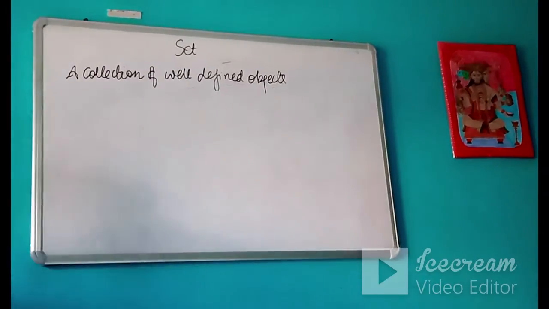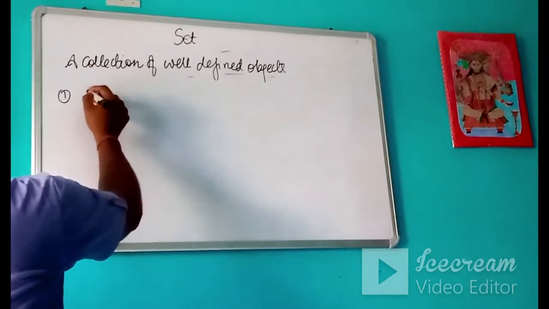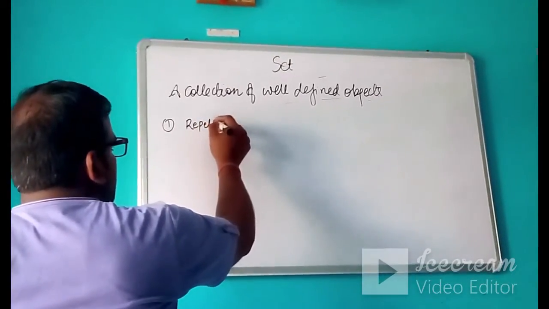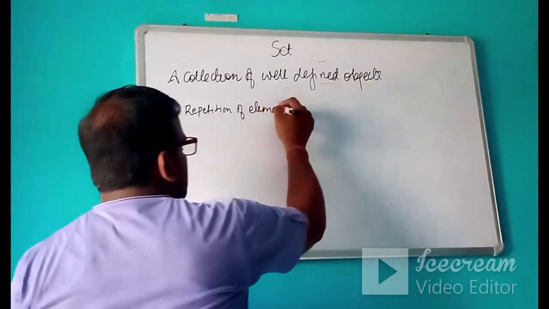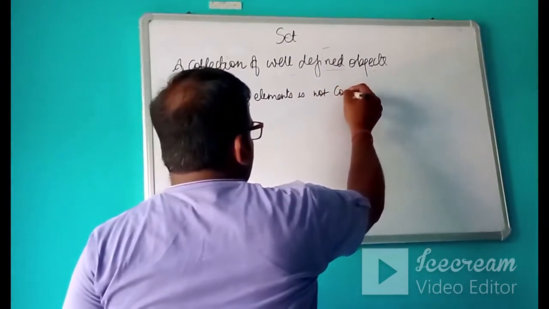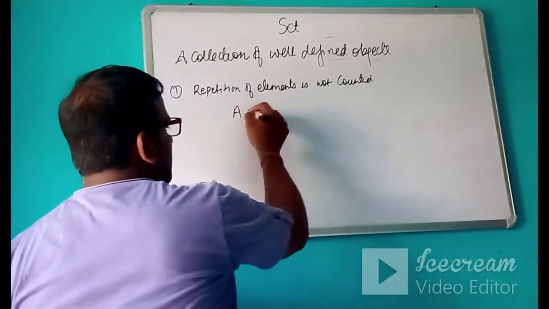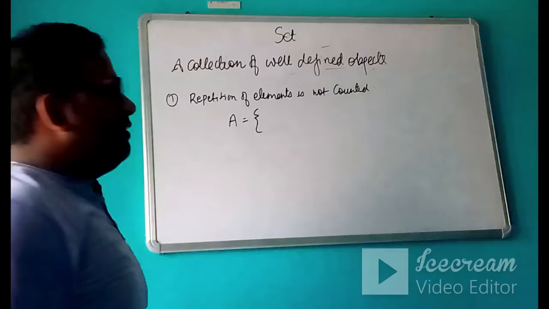Okay, now a few important points that you should remember. First important point is repetition of elements is not counted. Whenever we are writing a set, if the elements are repeated, then they will be counted as 1.